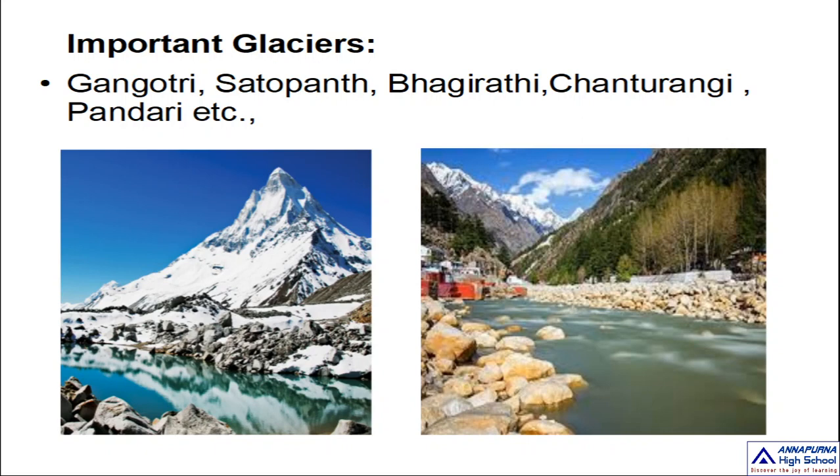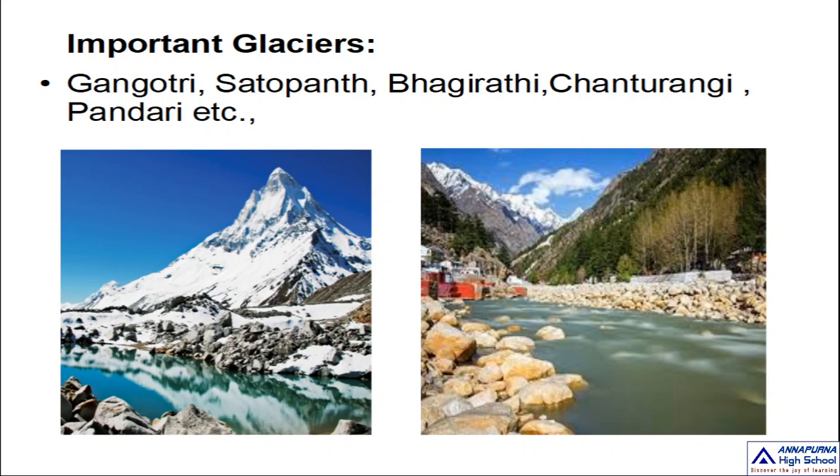So the important glaciers are Gangotri, Satopanth, Bhagirathi, Chanturangi, and Pandari. From these glaciers, the river Ganges, river Sindhu, and river Brahmaputra, these perennial rivers, originate, my children.